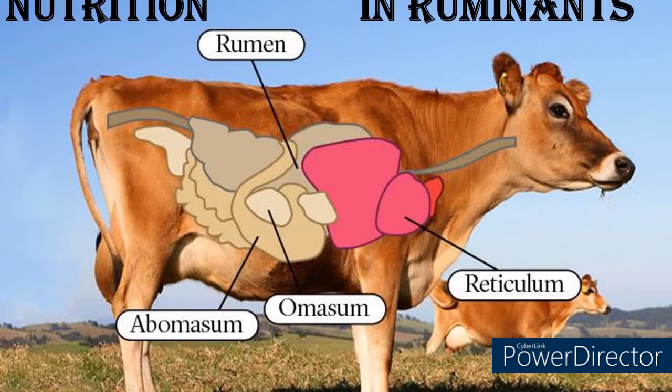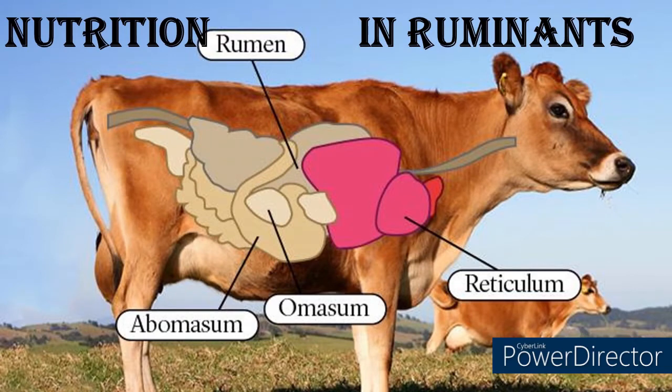Then the final topic is nutrition in ruminants. Certain animals like cow, buffalo, goat, sheep, deer, etc., are called ruminants because of certain reasons. These animals are herbivorous, that is, they feed only on plants. Second, these animals have a four chambered stomach, that is reticulum, rumen, omasum and abomasum.